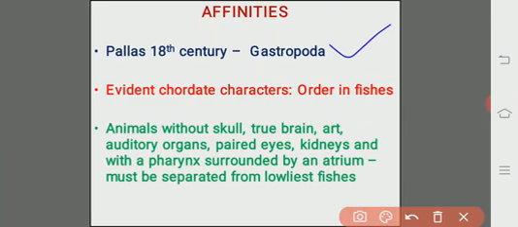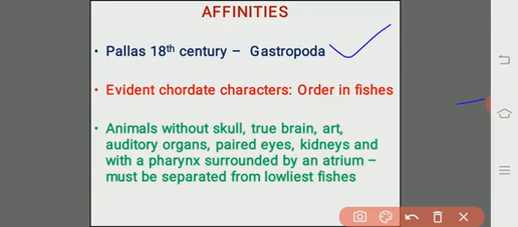And after the investigation, there are various evidences that the organisms are to be regarded as chordates. So what are the chordate characters? Basically, dorsal notochord, dorsal tubular nerve cord, the pharyngeal gill slits and the tail region. So by observing all these characteristic features of the chordates, they included them as the lowliest order of the fishes. In the class fishes, they grouped them as a special, distinct order.